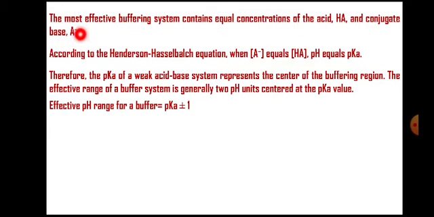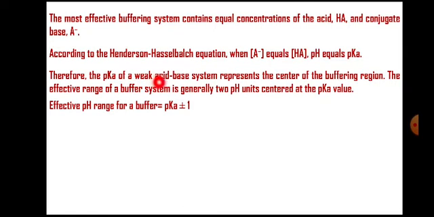If the concentrations of both are the same in a buffer system, that will be called an effective buffering system. According to the Henderson-Hasselbalch equation, when the concentration of conjugate base, meaning proton acceptor, equals the proton donor, that is weak acid, then pH equals pKa.